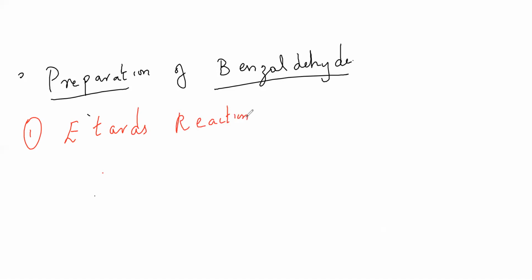Etard's reaction is by oxidation. I'll write it down here: by oxidation of methyl benzene. If you're able to remember like this, it'll be easy for you. But the best way is to remember the diagrams, so I'll just draw it down.